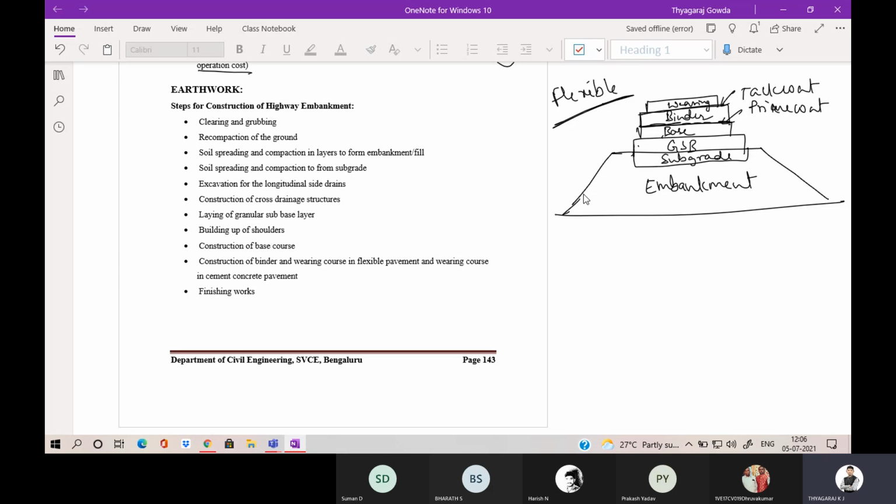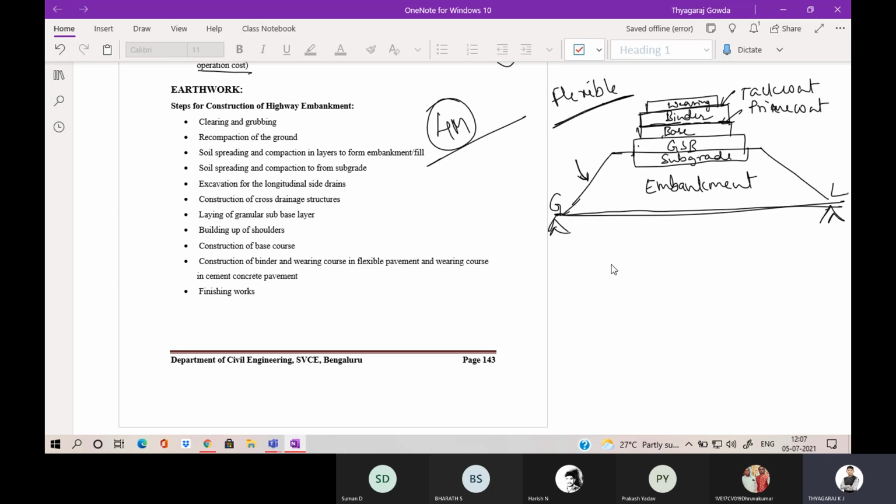Now what do you mean by this embankment? Constructing the road above the ground level. So this is the ground level we are going to call. Constructing the road above the ground level, that we are going to call as an embankment. What are the steps involved in construction of embankment? They will ask for 4 marks. So if you write all these steps you can easily score 4 marks.